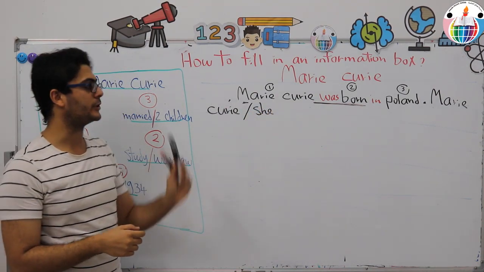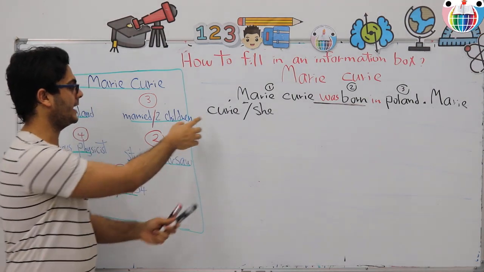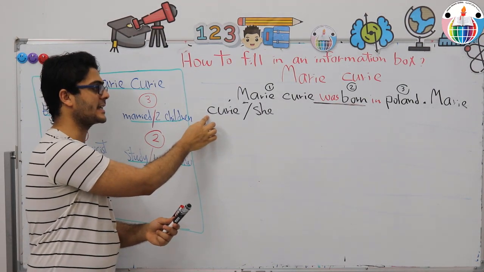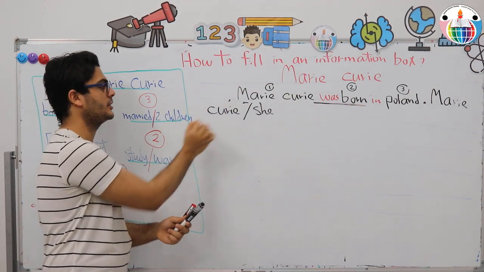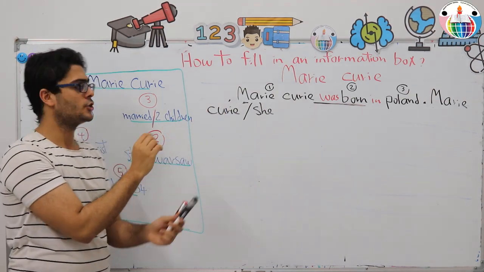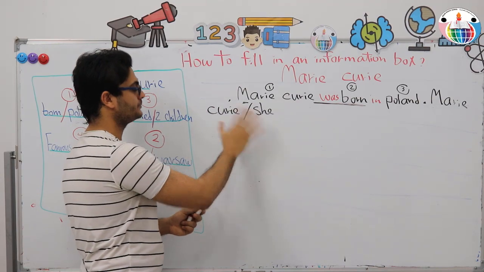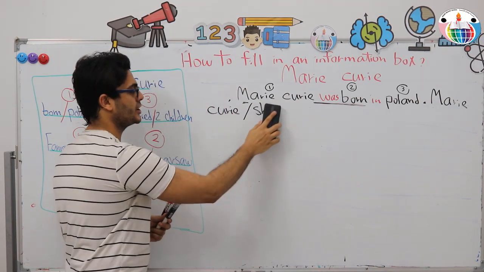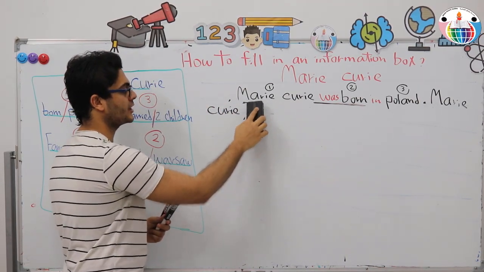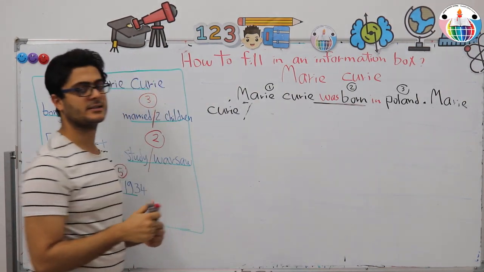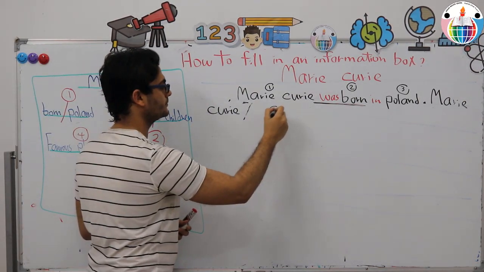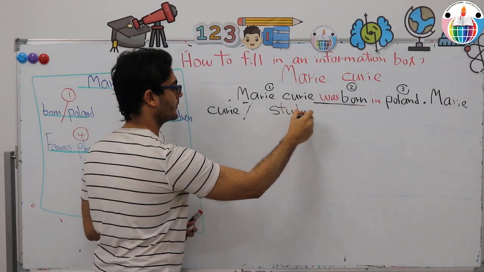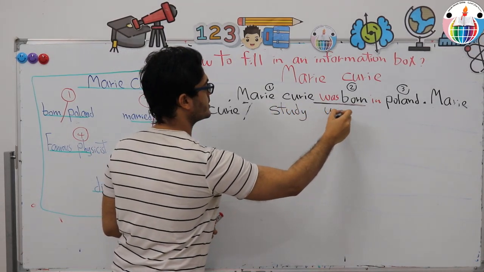And if you notice, I started the second line from the very beginning. I didn't leave the first space like the first line. So, Marie Curie or she, let's erase she for this sentence and use it after the next sentence. Marie Curie studied Warsaw.